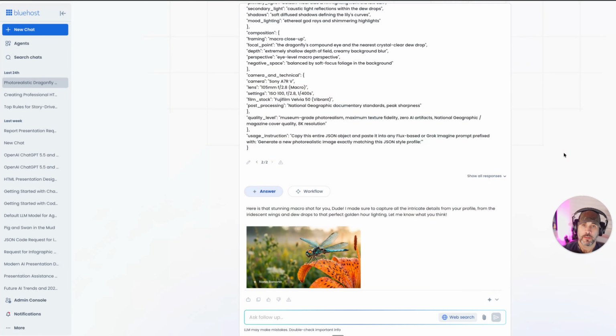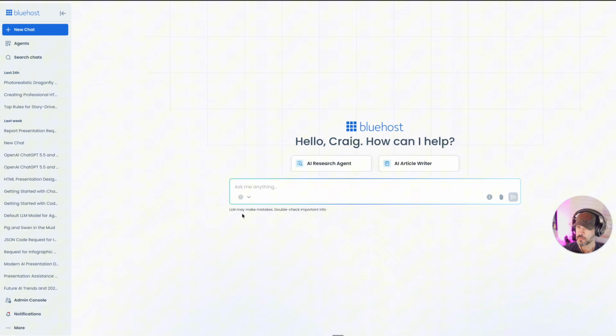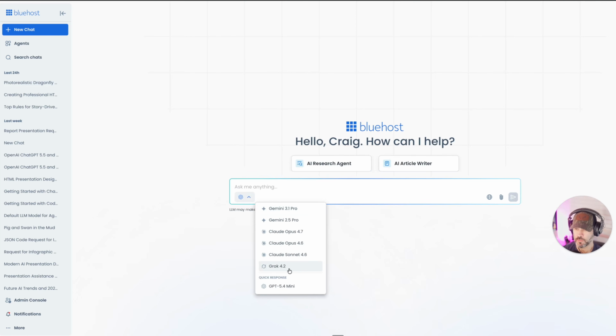So images, HTML pages, obviously websites, you can do landing pages through this and all that kind of stuff. In fact, you know what? Let's try a little experiment real quick. Let's go open up a brand new chat, and let's use Grok for this. Grok has a pretty good image creator as well.